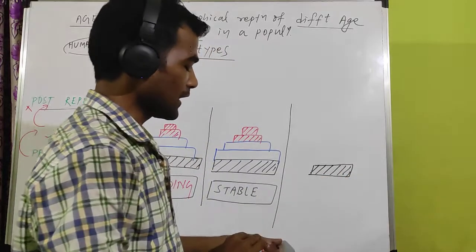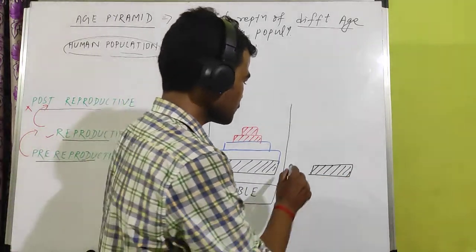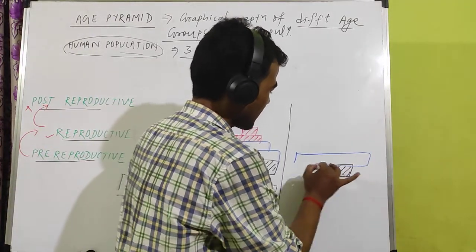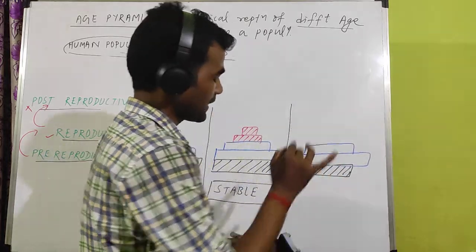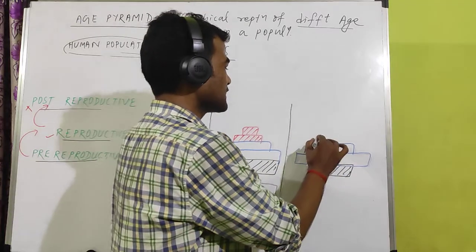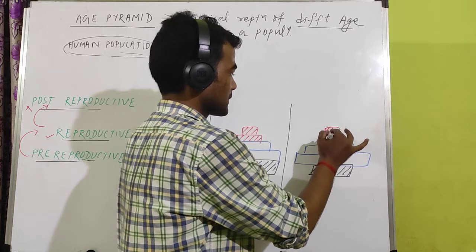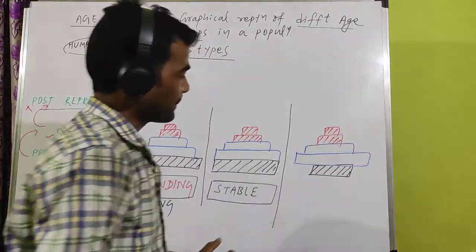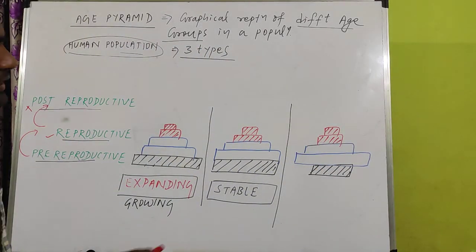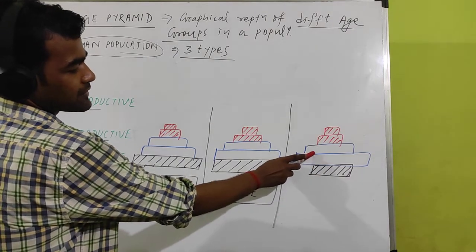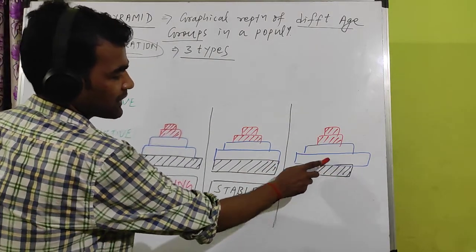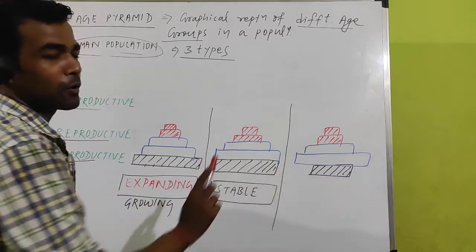In the next graphical representation, what do you find in this age pyramid? This is another age pyramid. Here, this is the pre-reproductive age and this is the reproductive age. The pre-reproductive age is less than the reproductive.